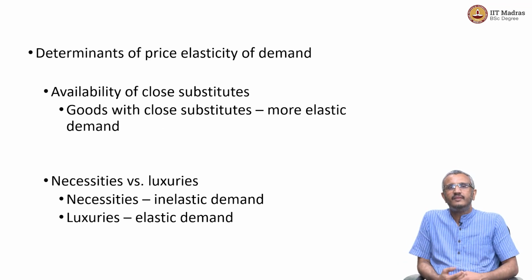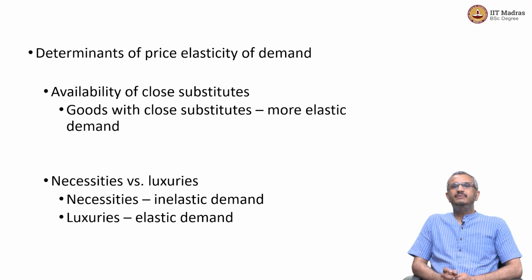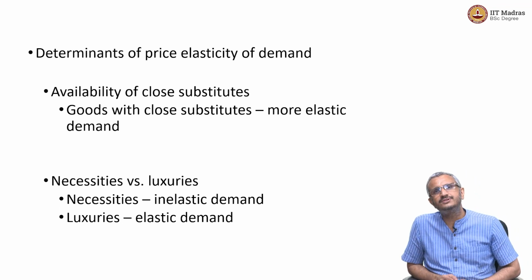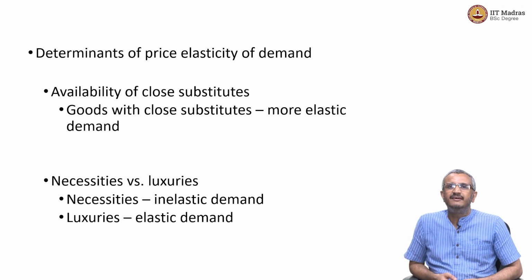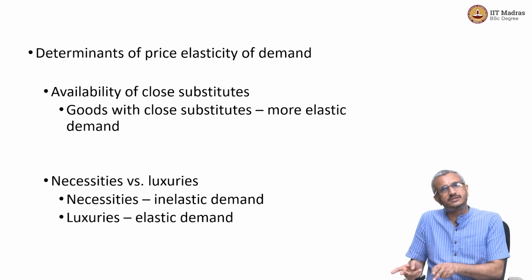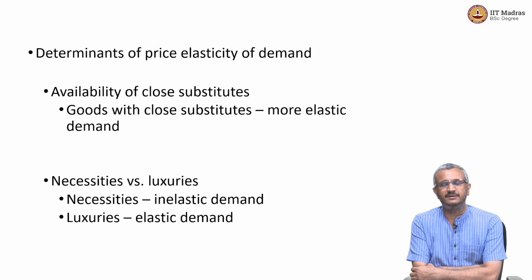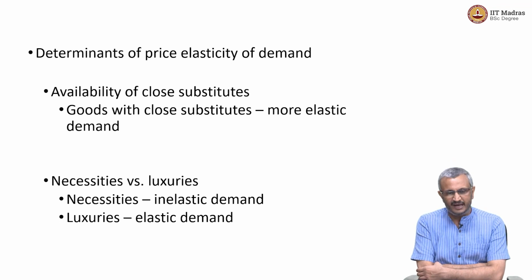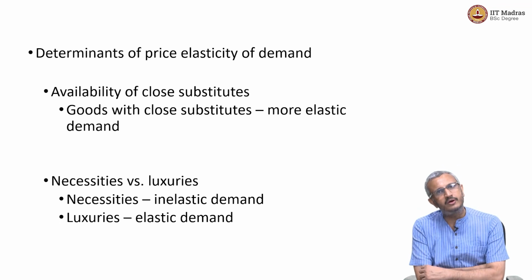Okay. Now, what are the determinants of price elasticity of demand? Well, one determinant is close substitutes. If I have a close substitute, then when the price of one commodity changes, I might substitute that with that close substitute. So, availability of close substitutes is very, very important in terms of assessing price elasticity of demand. That is, goods with close substitutes are more elastic in demand.